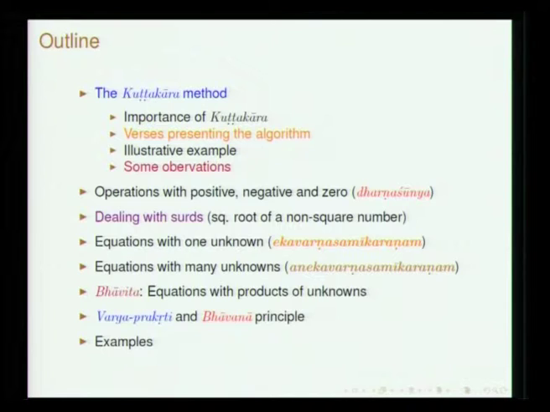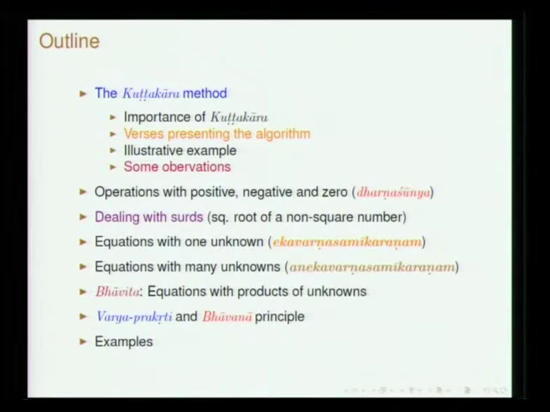And Bhavita refers to the product of 2 unknowns, and he also discusses approach by which you will be able to solve. See, what is more interesting is to note that Brahmagupta gives a general procedure. See, algebra was not developed. So, we are talking about 6th, 7th century, and of course, this is a very important problem.